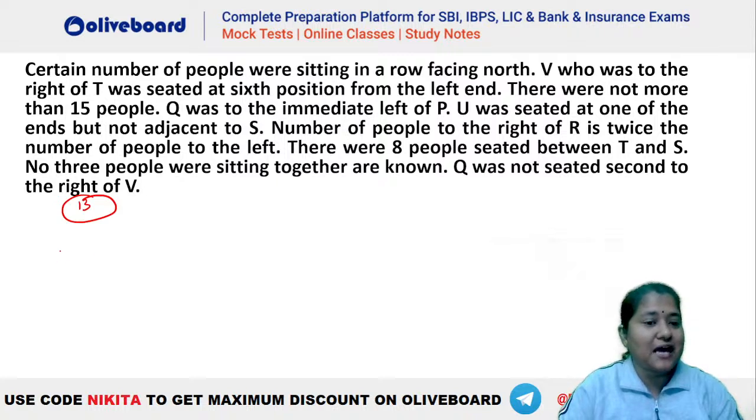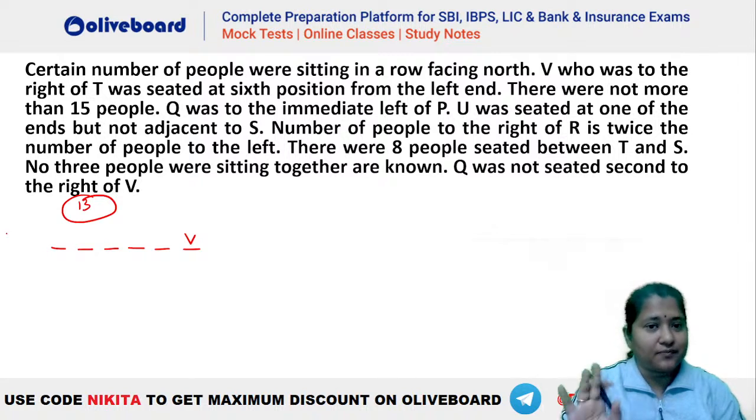That means this V has to be sixth from the left end. Okay. 1, 2, 3, 4, 5 and 6, right? So we know that V has to be 6 from the left end here. There were not more than 15 persons, right? So 15 says other persons cannot be here, okay? And we know that T has to be somewhere to the left of V only, okay? Now it is said that Q was immediate left of P, okay? So Q is immediate left of P.